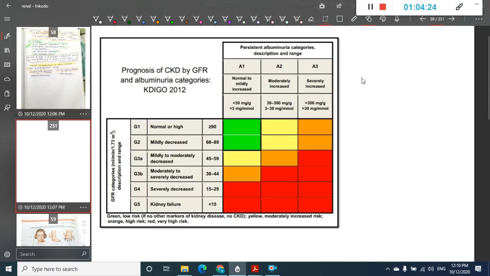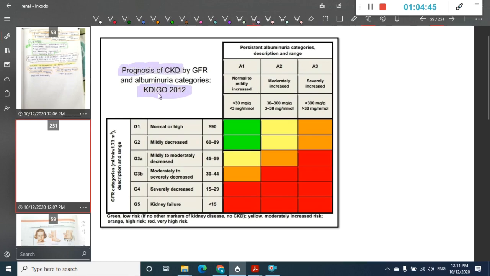If there is diabetic nephropathy, you will have features of diabetic nephropathy. In 2012 the guidelines changed, called the KDIGO guidelines, which give the prognosis for chronic kidney disease.